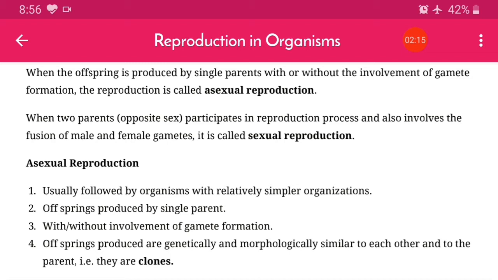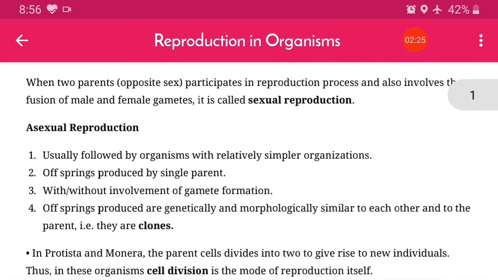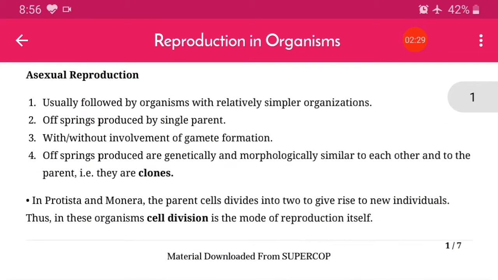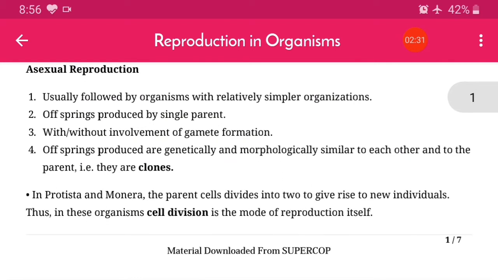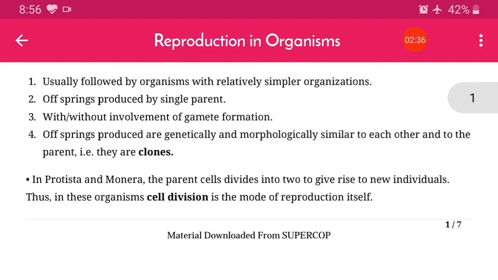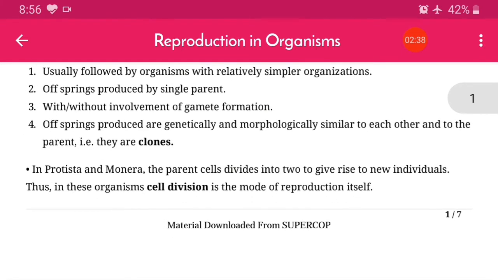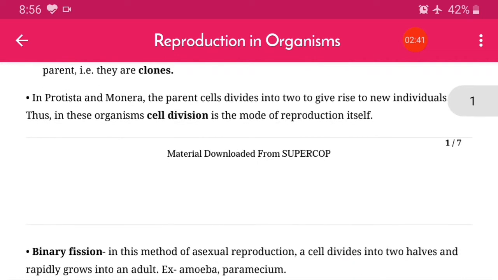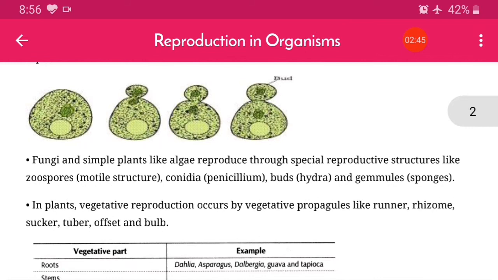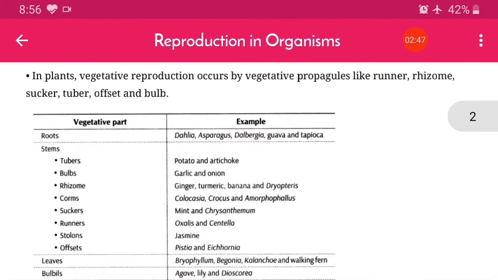The biggest difference between asexual and sexual reproduction is the involvement of gametes. In asexual reproduction, mostly a single parent produces offspring with or without gamete formation, and they form clones. The main processes are cell division, binary fission, budding; all these things we have discussed.